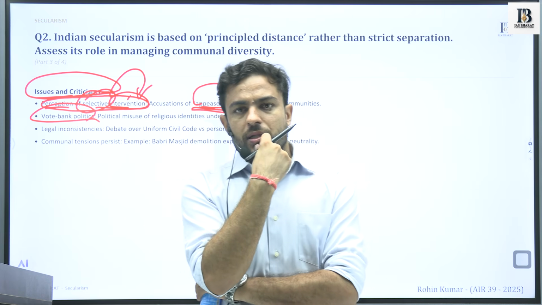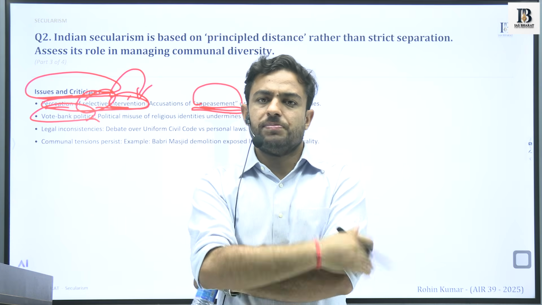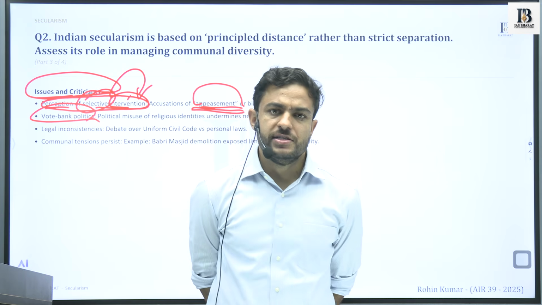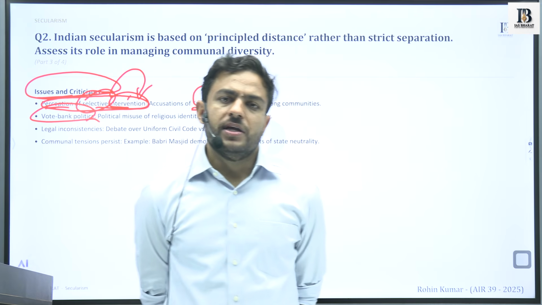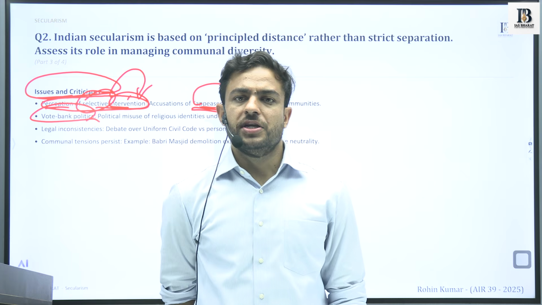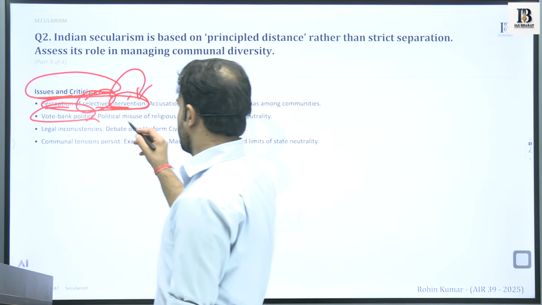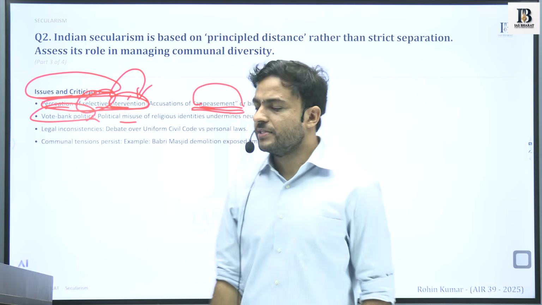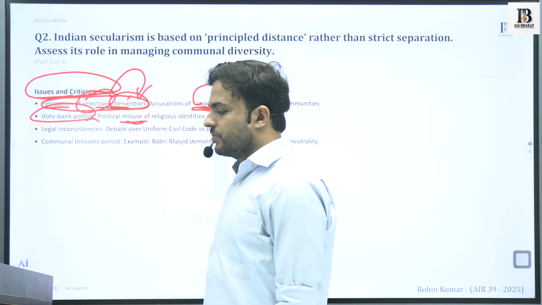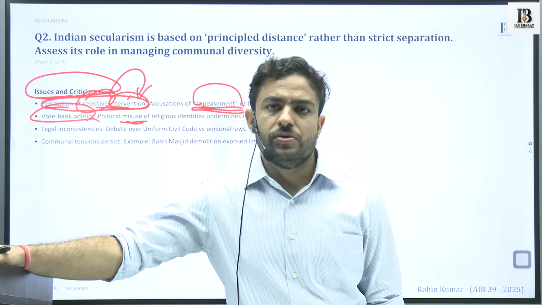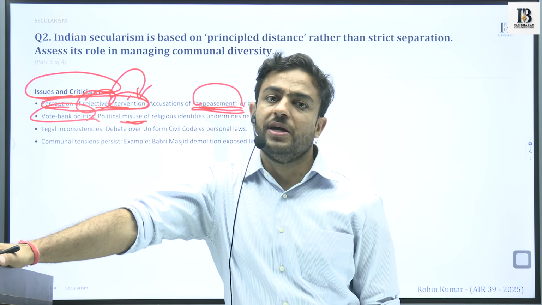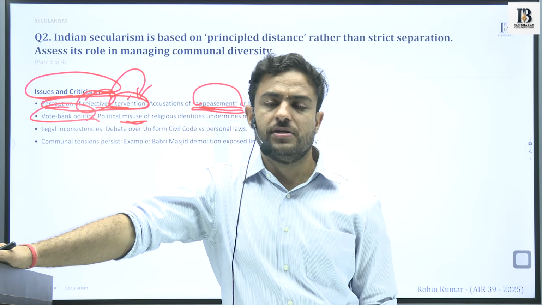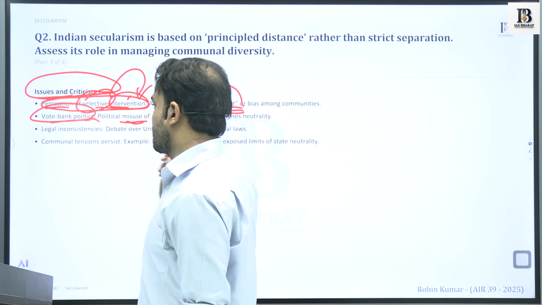So when the political parties mobilize people for voting, for electoral polity, when these religious groups are mobilized, there exists a certain sense of misuse, as a result of which the political institutions or units of the government are utilized in a manner that seems to be misusing some of them for certain political gains. So that is the next criticism.